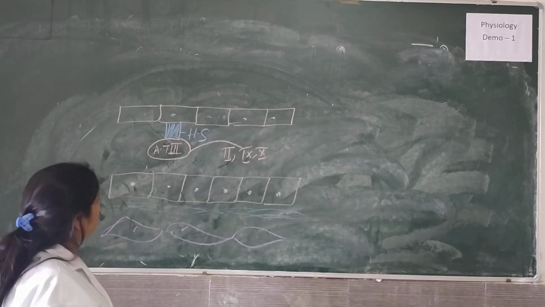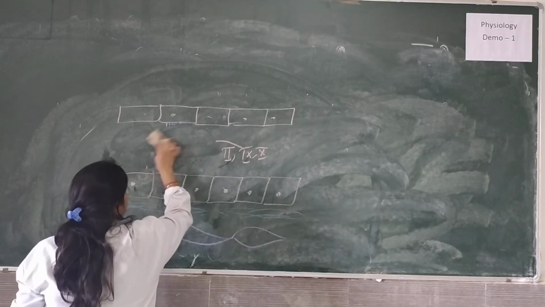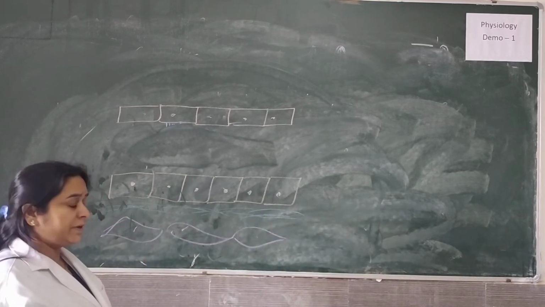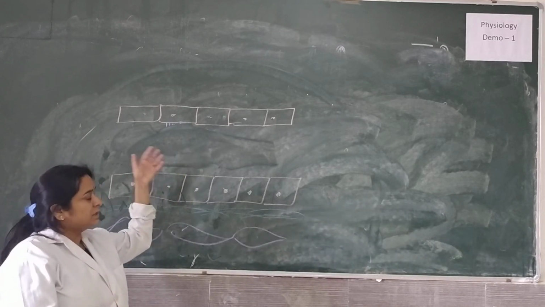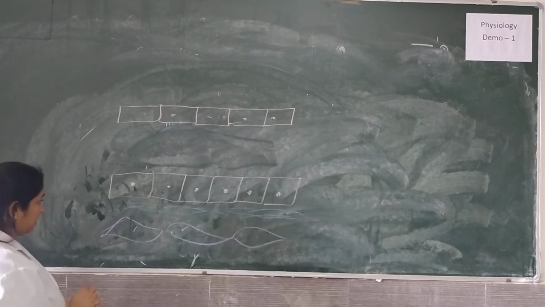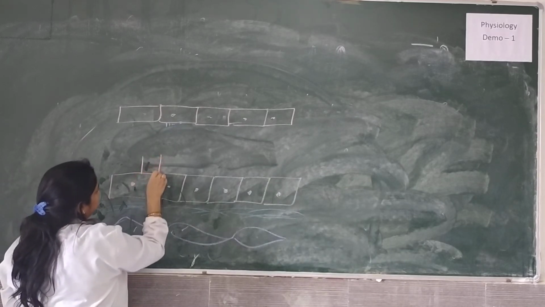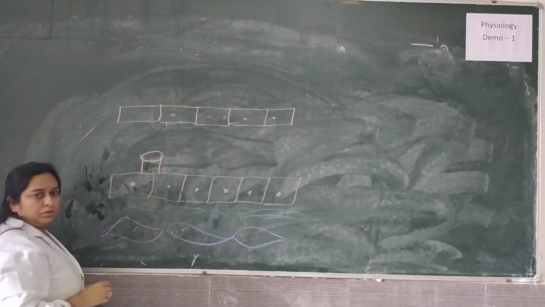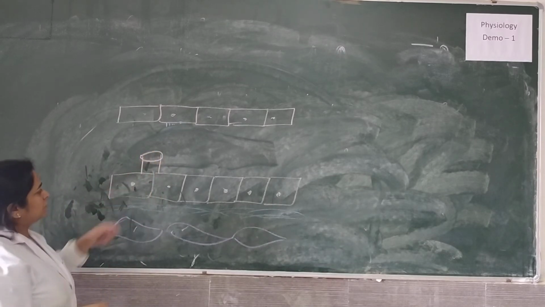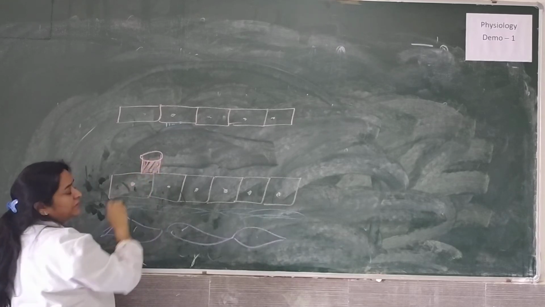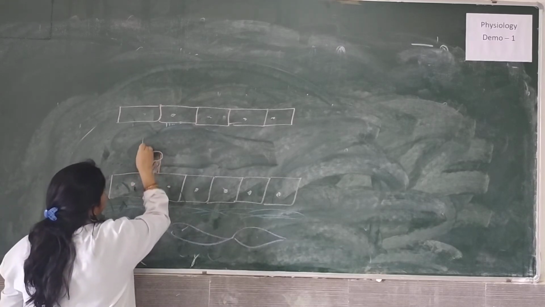There is one more protein which helps to keep our blood free from clotting. The name of that protein is thrombomodulin. Now to this thrombomodulin, one more protein will come and bind, that is thrombin.